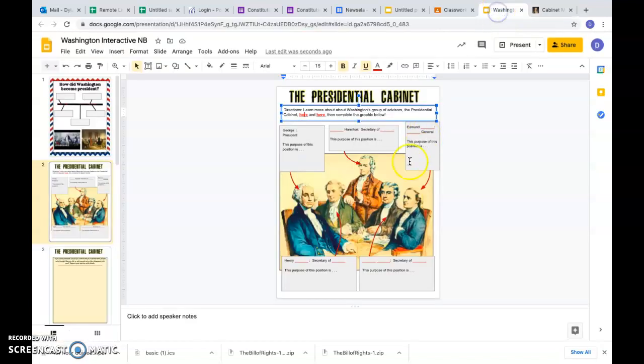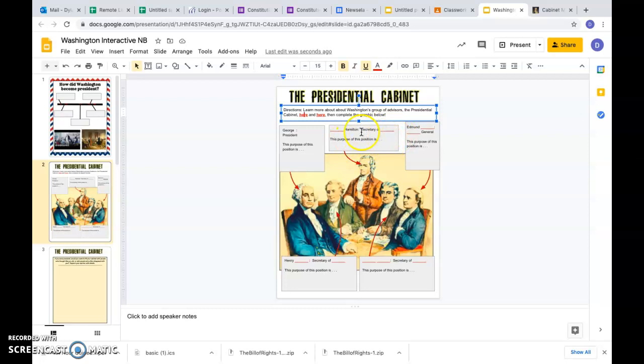All right, and so all those guys will fit in here. Obviously, here is Henry Knox, Secretary of War. So you'd put in Knox here on the red line and War where it says on this red line. This person right here is Thomas. This arrow is pointing to Thomas Jefferson. Thomas Jefferson, Secretary of State. Edmund Randolph, Attorney General. Alexander Hamilton, Secretary of Treasury.